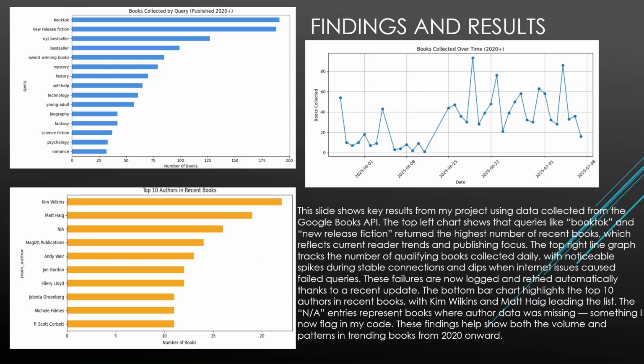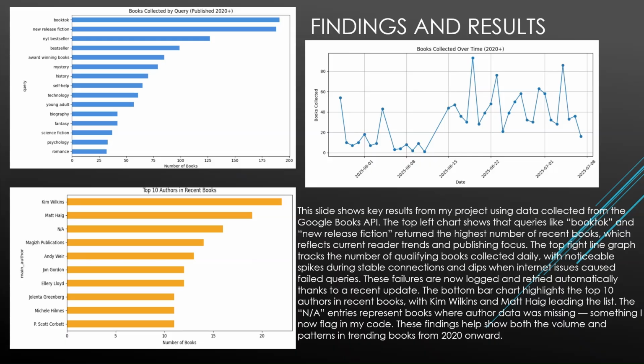Findings and results. This slide shows key results from my project using the data collected from Google Books API. The top left chart shows that queries like book talk and new release fiction return the highest number of recent books, which reflects current reader trends in publishing focus. The top right line graph tracks the number of recent books of 2020 plus collected daily, with noticeable spikes during stable connections and dips when internet issues caused query failures due to local construction. These failures are now logged and retried automatically thanks to a recent update.